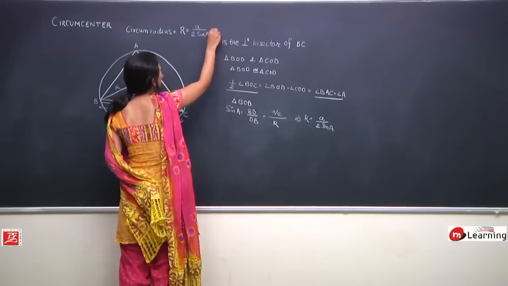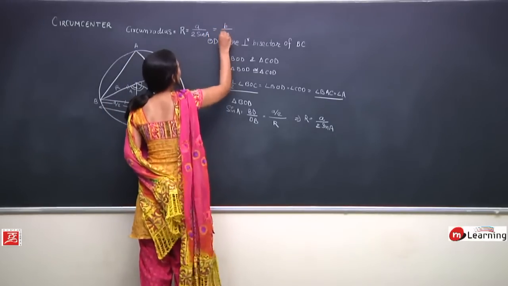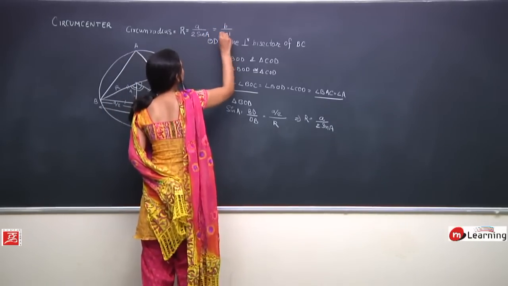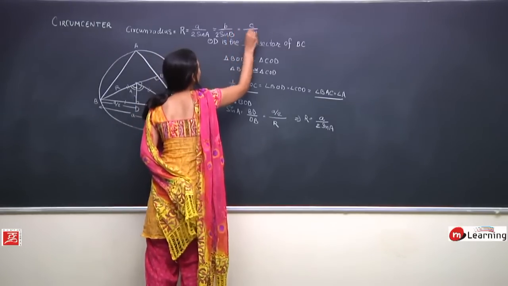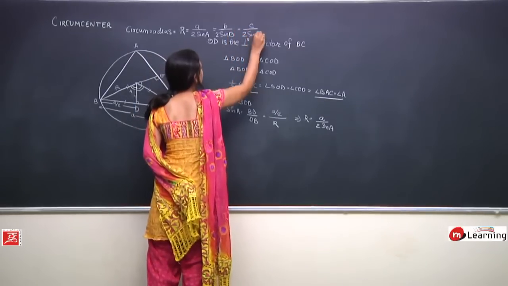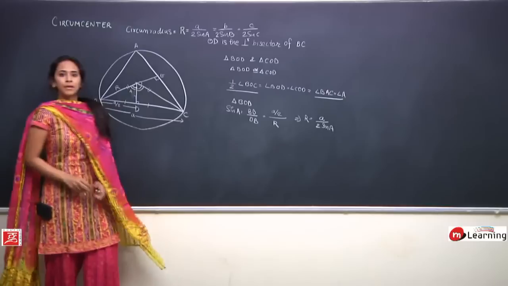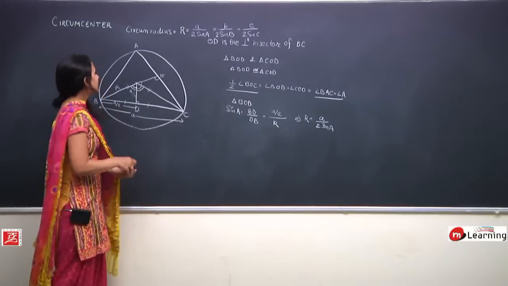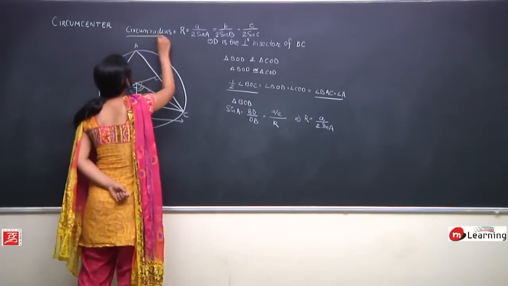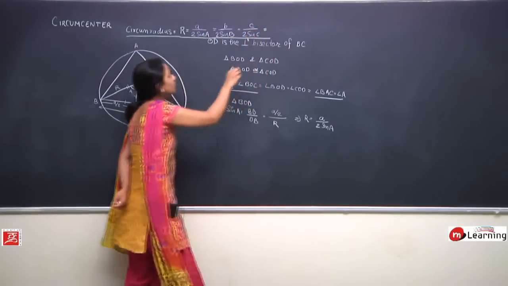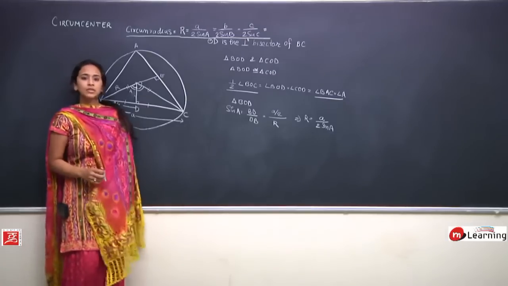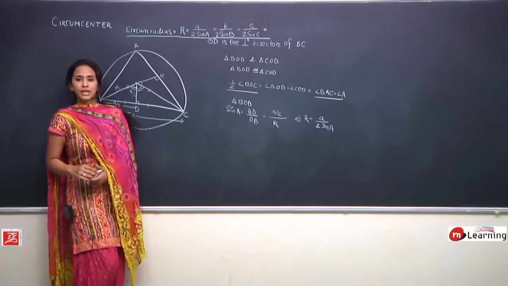In the same way I can prove this is equal to B upon 2 sine B, and this is equal to C upon 2 sine C. Quick doubt? So what we have is circumradius of a triangle is equal to A upon 2 sine A is equal to B upon 2 sine B, and is equal to C upon 2 sine C.